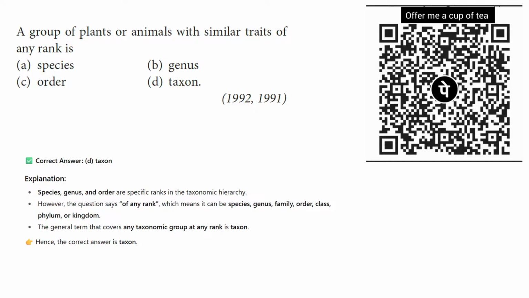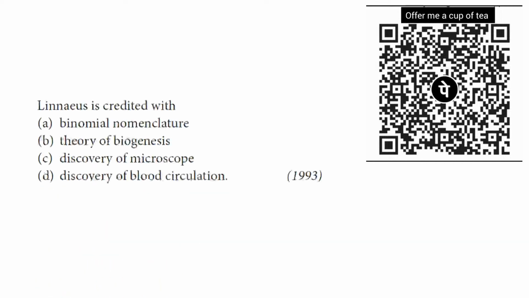However, the question says any rank, which means it can be species, genus, family, order, class, phylum, kingdom. The general term that covers any taxonomic group at any rank is taxon. So the correct answer for this question is taxon. Let's move to the next question.